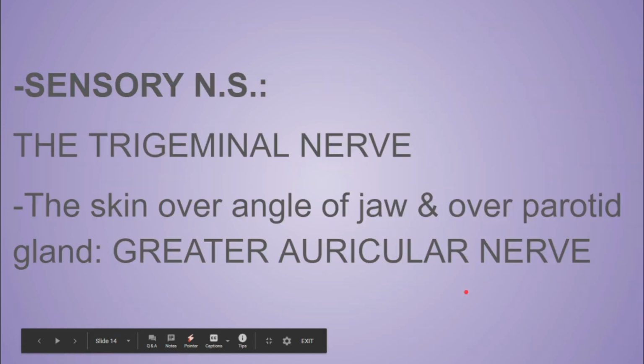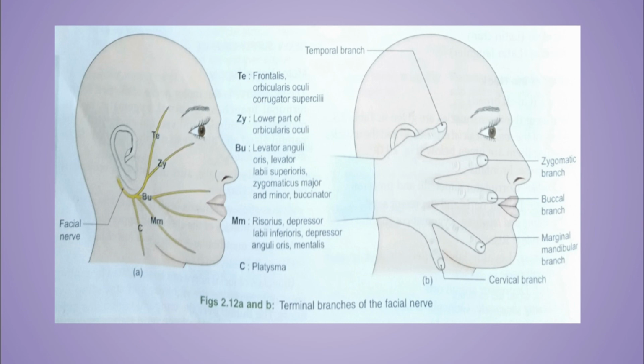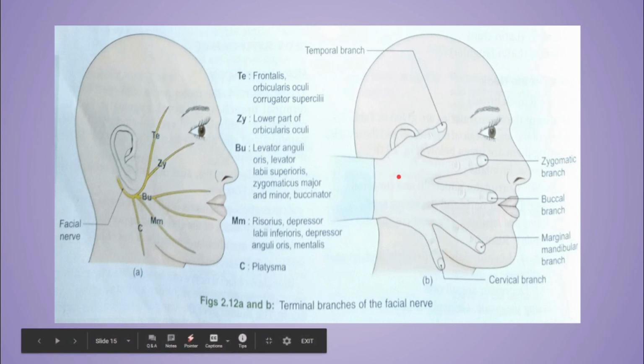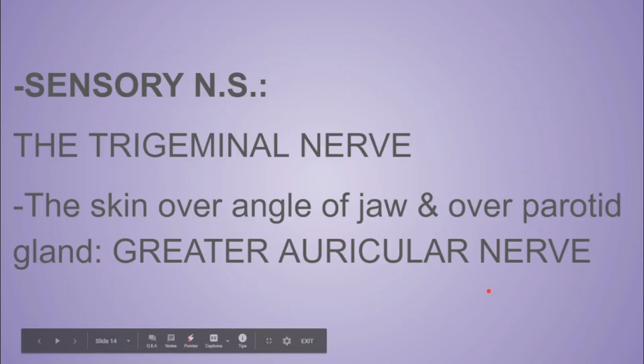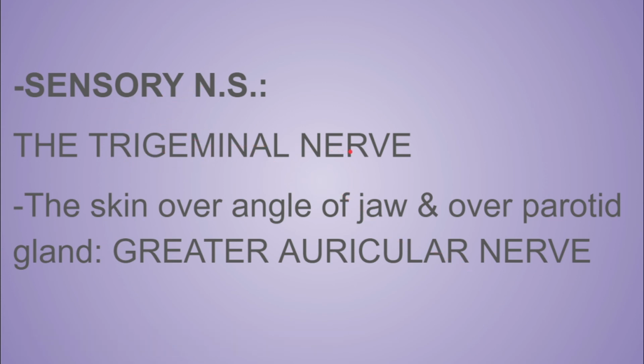Now the branches of the facial nerve can be simulated by putting your right wrist on the right ear and spreading the 5 digits: the thumb over the temporal region, the index finger on the zygomatic bone, the middle finger on the upper lip, the ring finger on the lower lip and the little finger over the neck. The position of the fingers will show the position of the particular terminal branch of the facial nerve. Now the facial nerve supplies the motor part of the face, while the sensory nerve supply of the face is the trigeminal nerve.